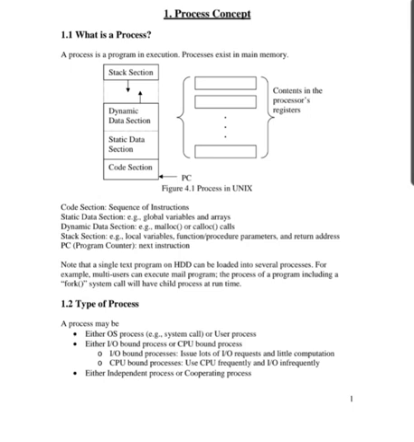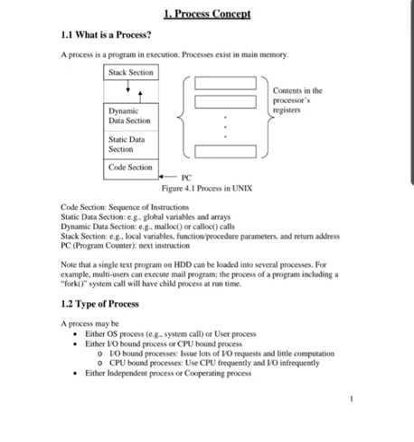Process control. So what is a process? A process is a program in execution, and a process exists in main memory. Here the diagram is shown for a process in Unix. It consists of a stack section, dynamic data section, static data section, and code section.